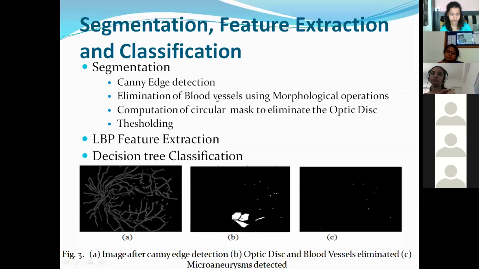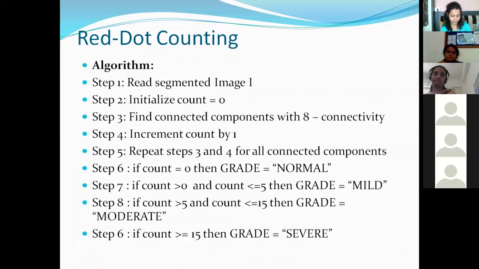So once the segmentation happens, then we have extracted LBP features. We have worked with HOG and GLCM features as well. And different classifiers were tried out like KNN and others. For this experiment, we found that decision tree classification gives us the best results. And that's why we have used decision tree classification.